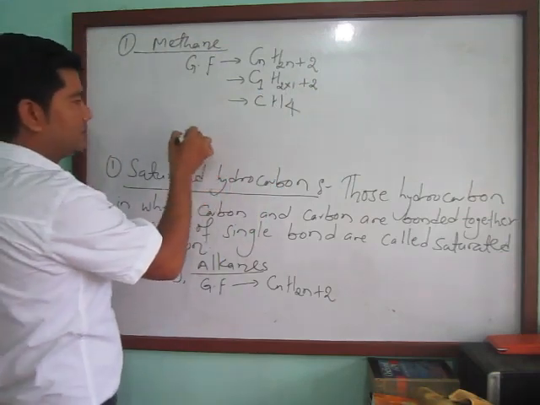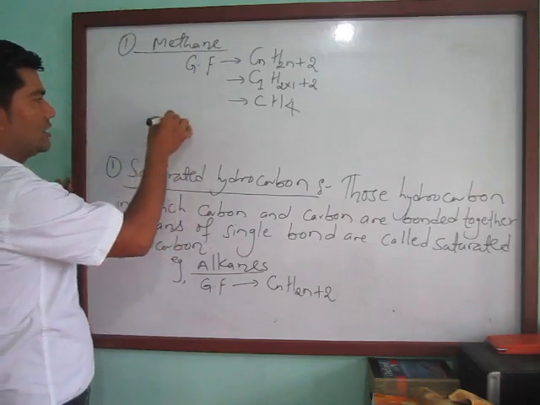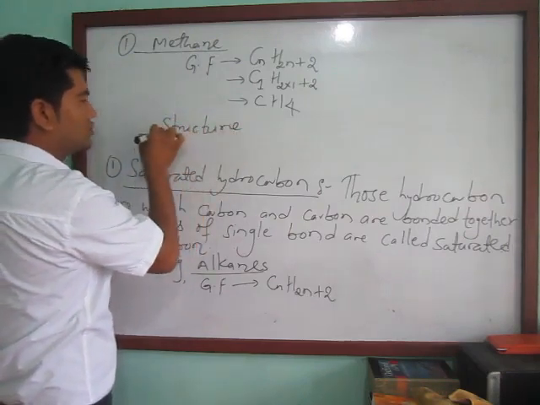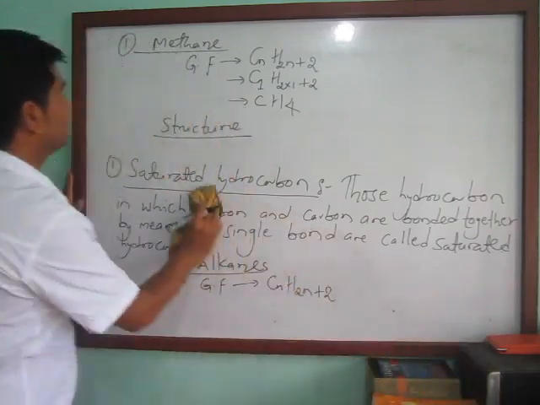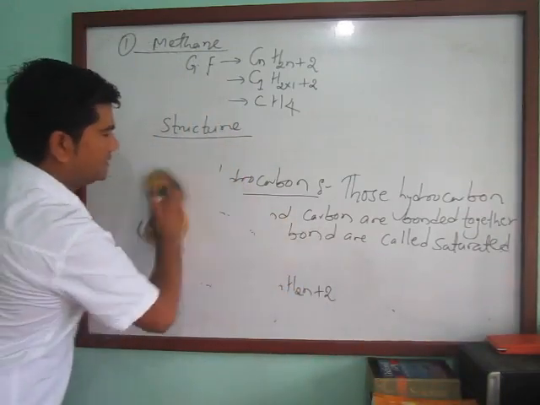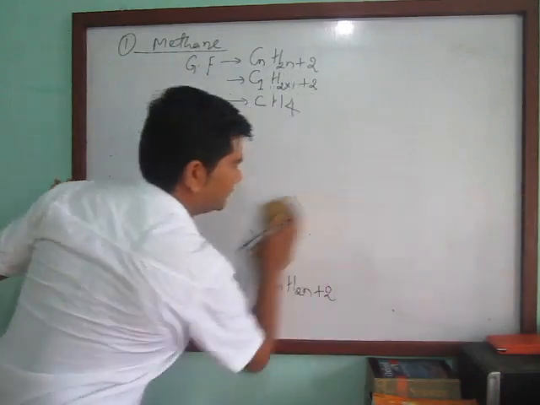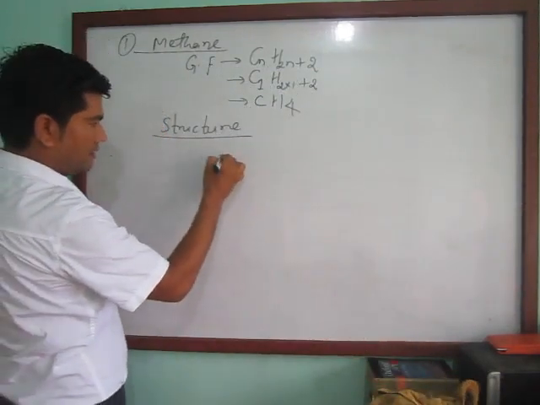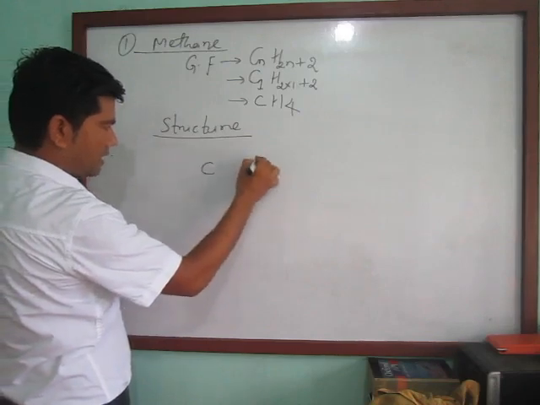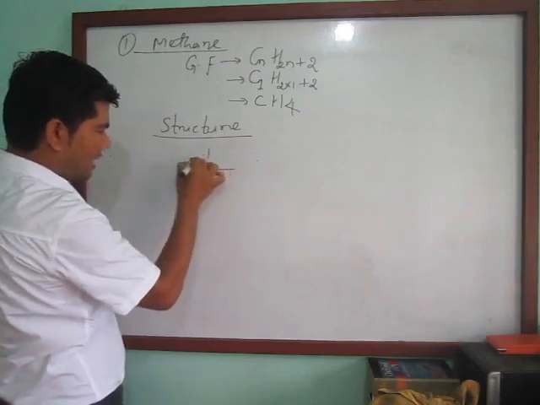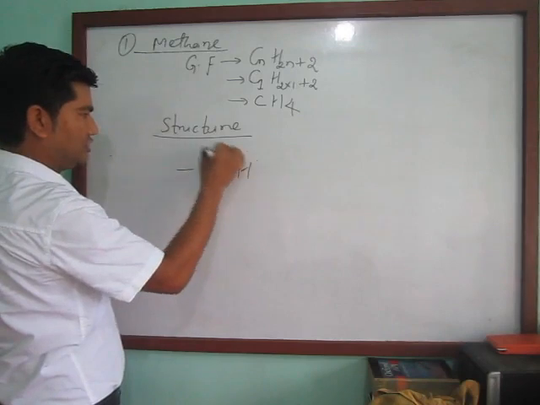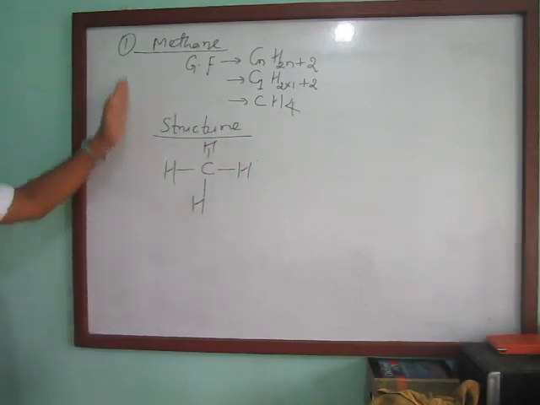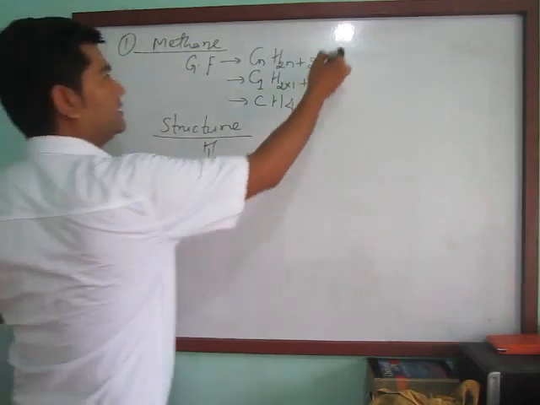And you can draw the structure of methane. See here, carbon and hydrogen are bonded together by single bonds like this. This is the structure of methane. Similarly, let's see ethane.